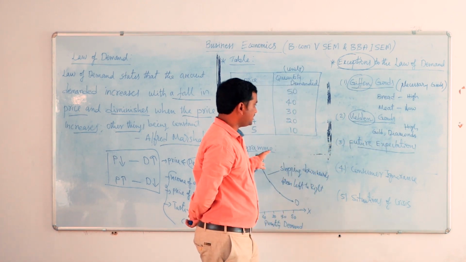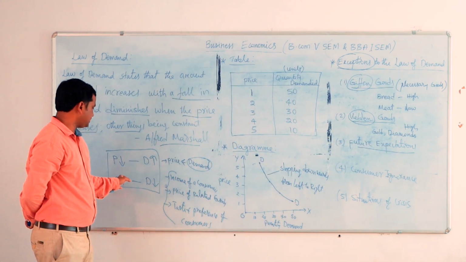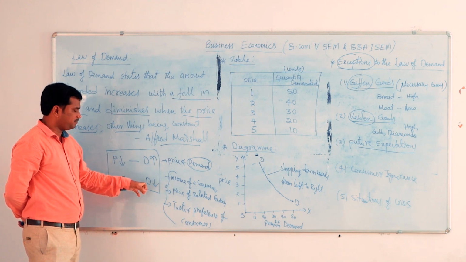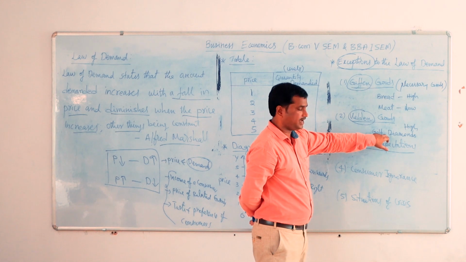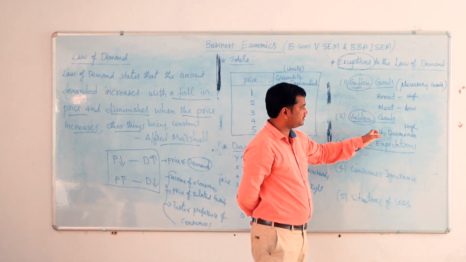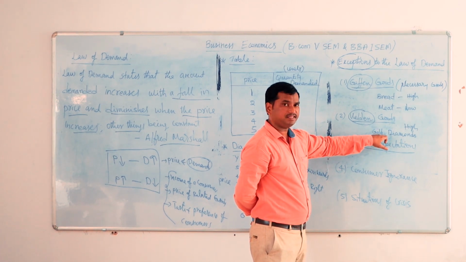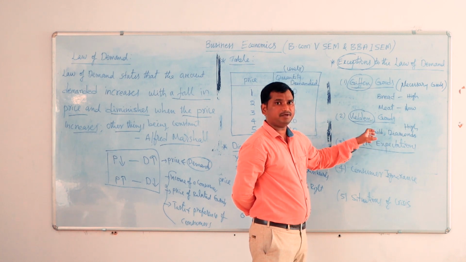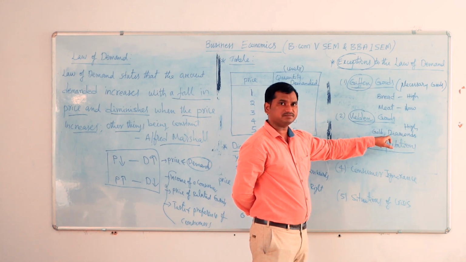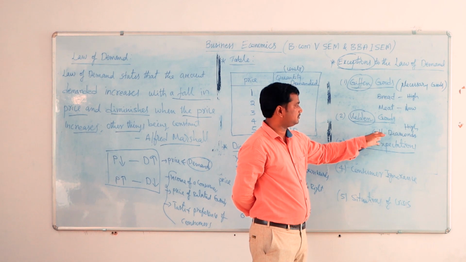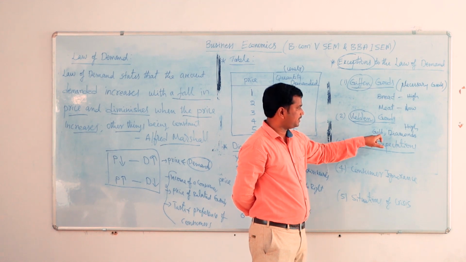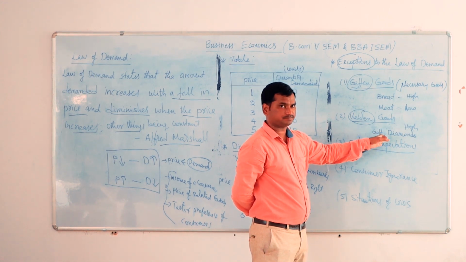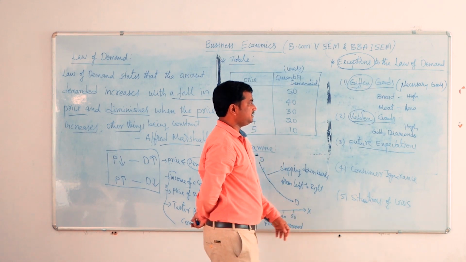Here also this law is not applying. When the price is high, the demand should be low. But in this case, though the prices are very high, the demand for these products is still high in the market. Why? Because the people feel that gold and diamonds are a prestige. So though the prices are high, the people keep on buying these items. So here also the law doesn't apply.